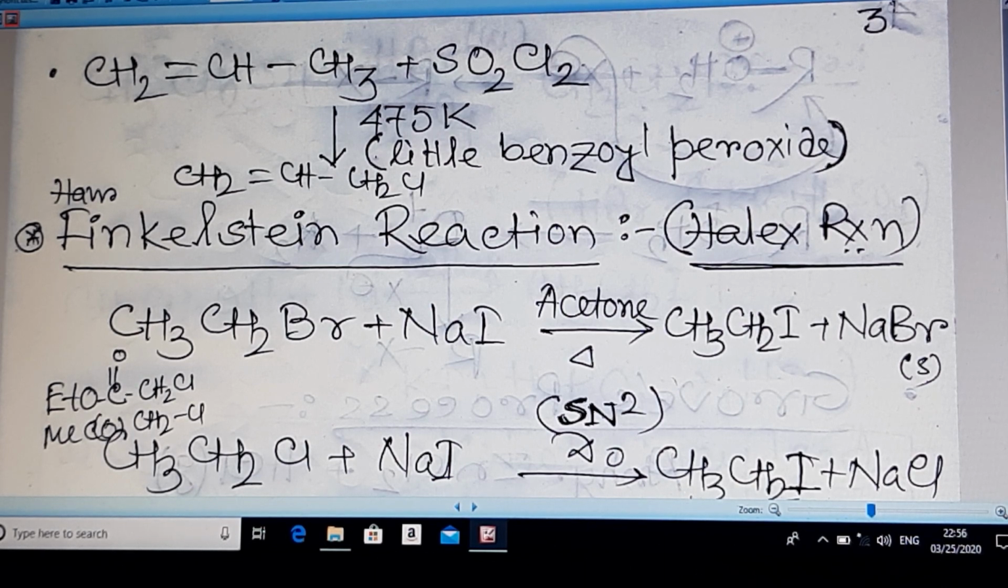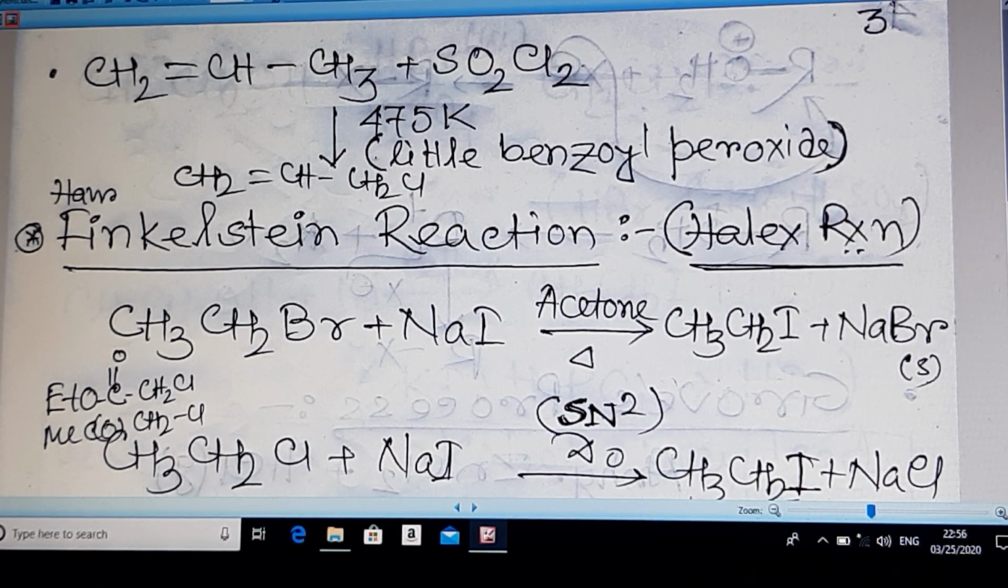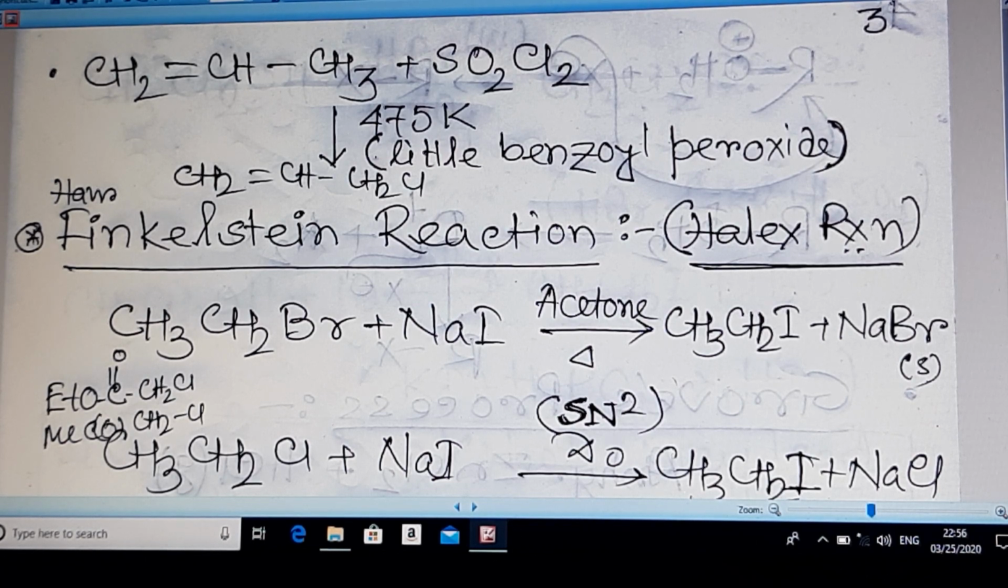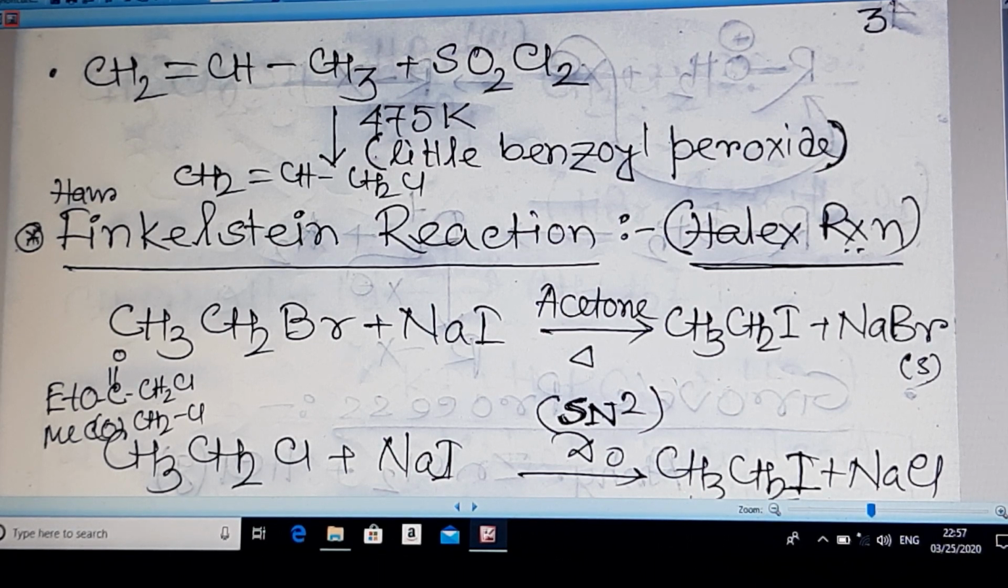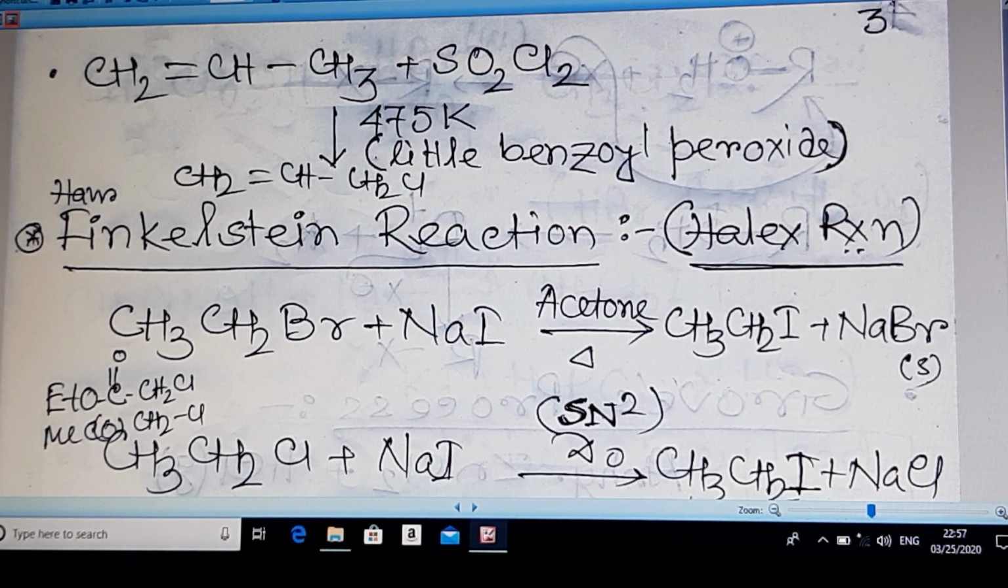Next, Finkelstein reaction. This reaction is known as Halex reaction, because it is a halogen exchange reaction, and the name of the scientist who discovered this reaction was Hans Finkelstein. That's why this reaction is named Finkelstein reaction. In this reaction, mainly bromoalkane or chloroalkane is converted into iodoalkane. The mechanism involved in this case is SN2. The solvent is acetone.